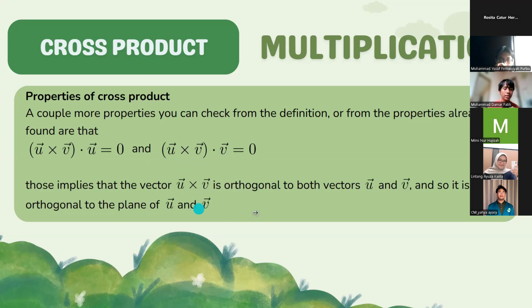This implies that the vector u cross vector v is orthogonal to both vectors u and v. And so it is orthogonal to the plane of vector u and vector v.